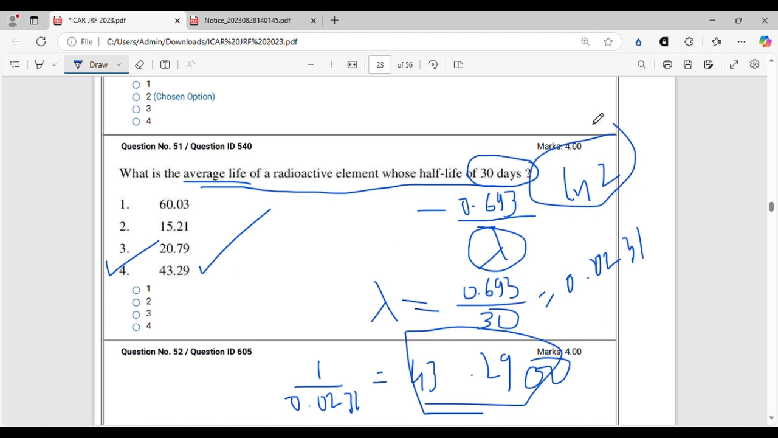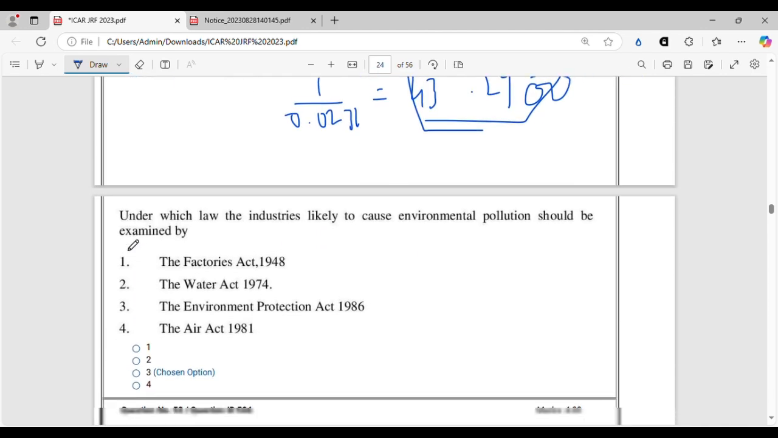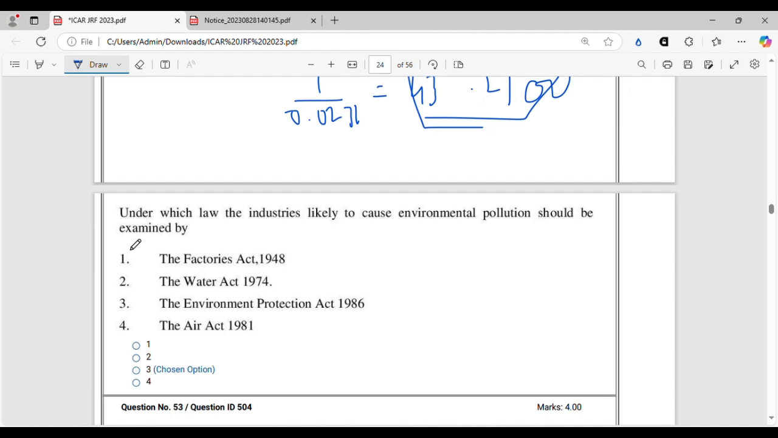So you have to remember two formulas for properly doing this. And let's move on to the next question. The next question is a question from environmental science. This is also an important aspect of the physical science portion. And for environmental science, I would suggest you study the NCERT books, and if not possible, you can study any good notes from a reputed university.